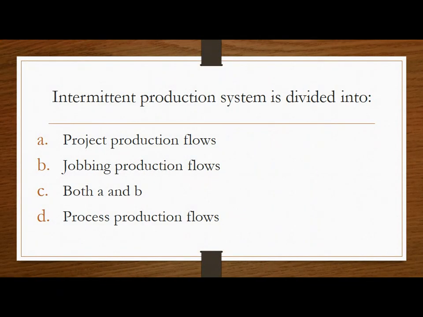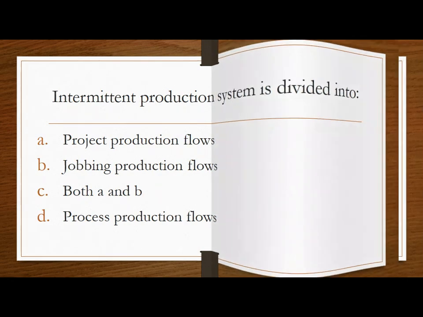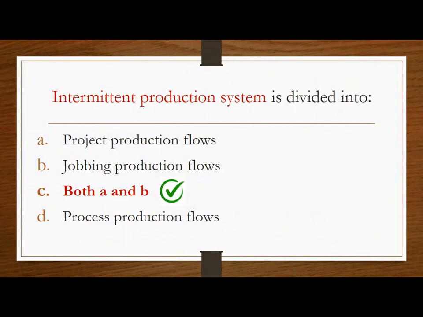Next question. Intermittent production system is divided into options are project production flow, jobbing production flow, both A and B, that is project and jobbing production flows, and option D is process production flows. So the intermittent production system is divided into project and jobbing production flows is the correct answer.